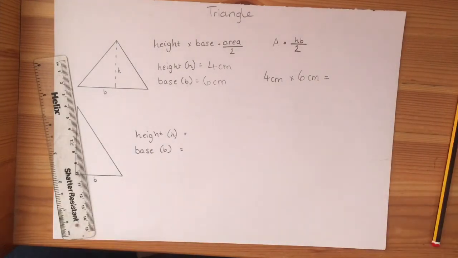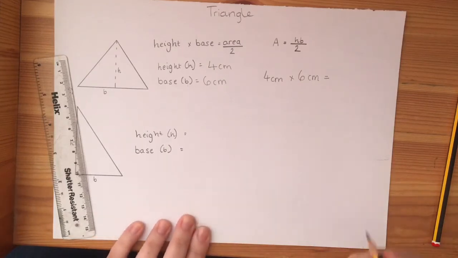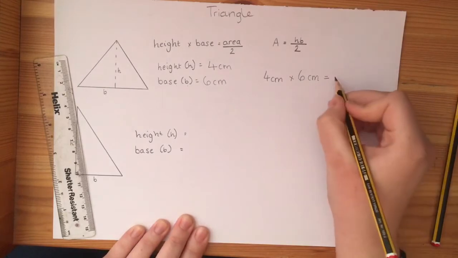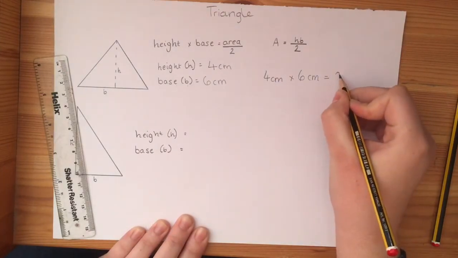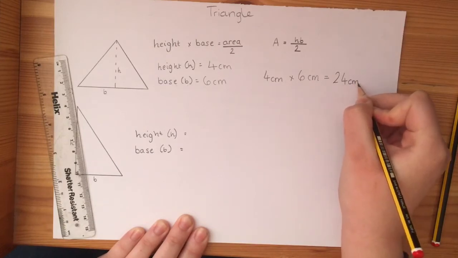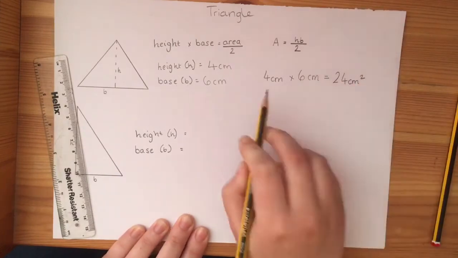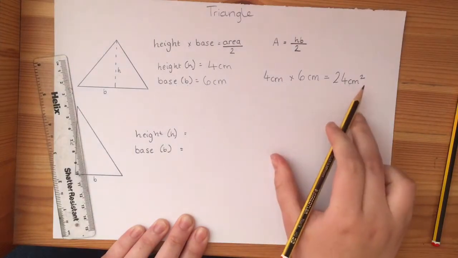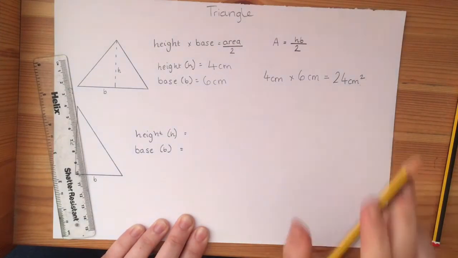So 4 times 6. Pretty easy one here. We all know that 5 times 6 is 30, so all we've got to do is take away 6 from that. So I know that 4 times 6 is 24 centimetres squared, because it's the area. I've timesed those together, so it would be centimetres squared.